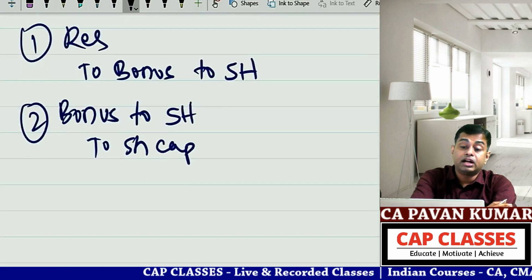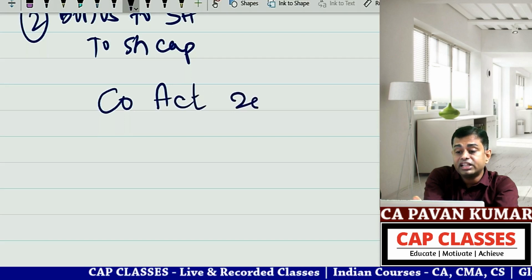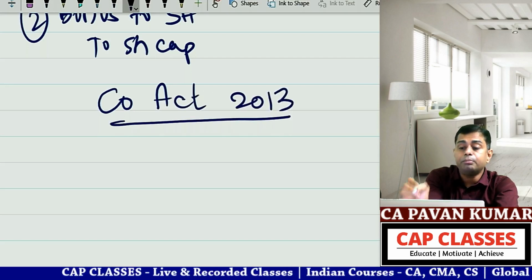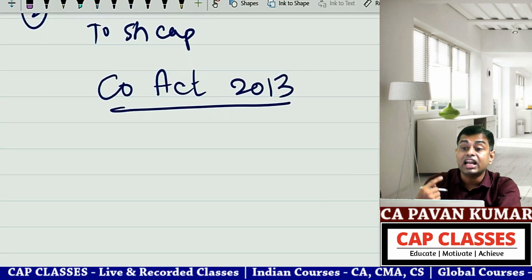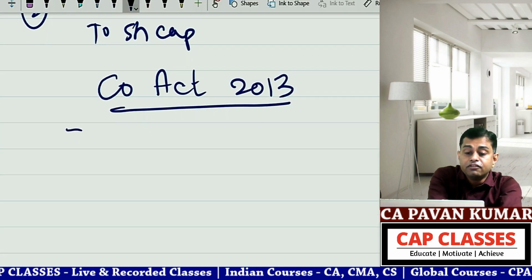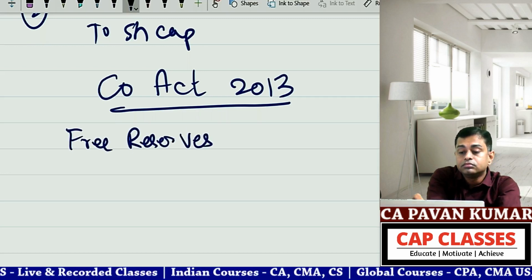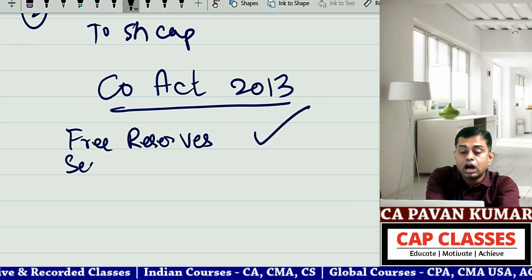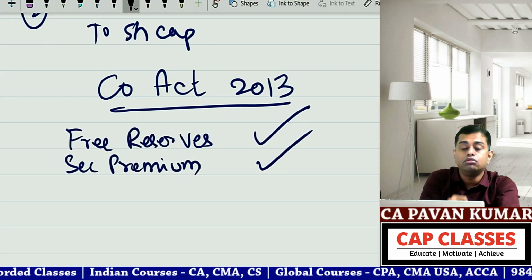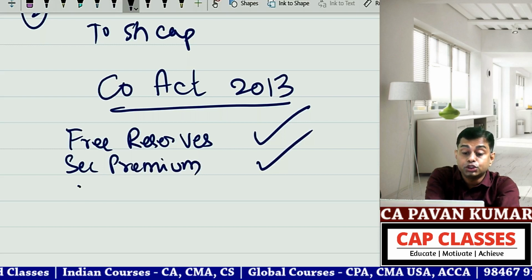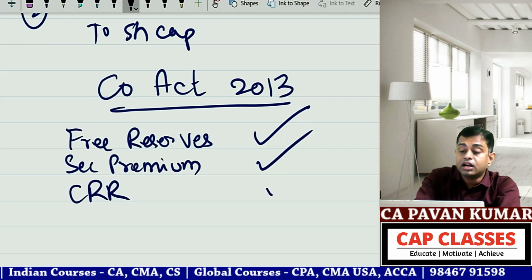Now, bonus shares issue is governed by the Companies Act 2013. The Companies Act 2013 says bonus shares can be issued out of free reserves. Bonus shares can be issued out of securities premium account. Bonus shares can be issued out of capital redemption reserve account.